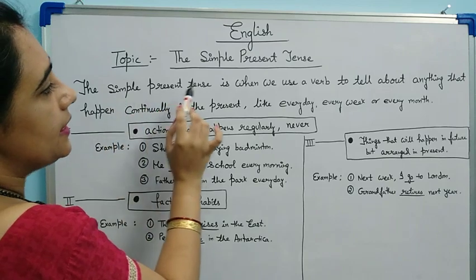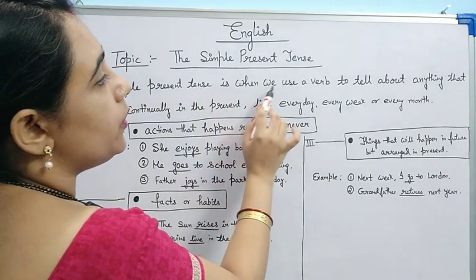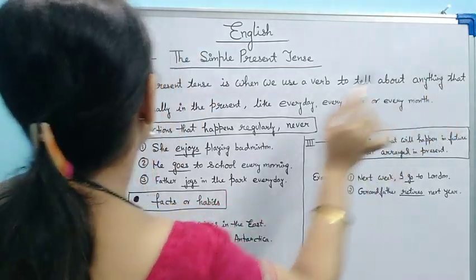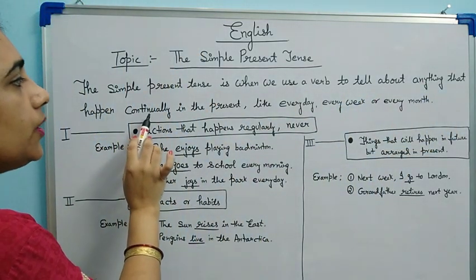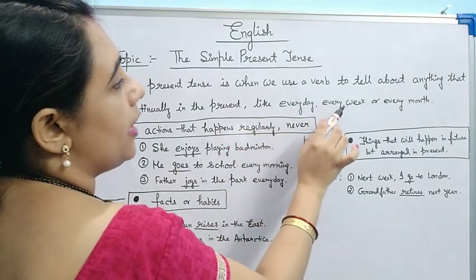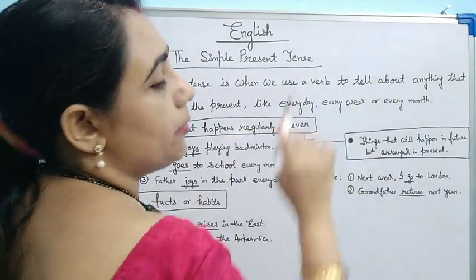The simple present tense is when we use a verb to tell about anything that happens continually in the present, like every day, every week, or every month.